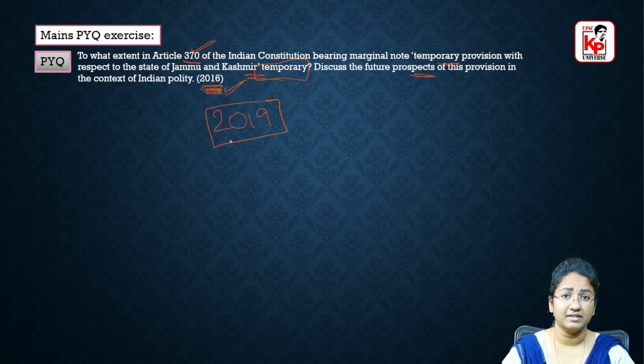Because in the year 2016, at that time, this particular decision was not yet taken by the government. So that is why regarding the future prospects of this particular provision, a question was asked in mains. But in 2019, this was already done. So we are not going to discuss this or write an answer on future prospects, because at that time it was still uncertain. But right now we are in 2023 and this is not relevant for us. Right. So as per the previous year question, you have to know how questions can be framed.